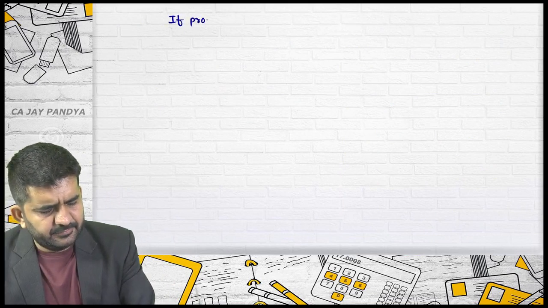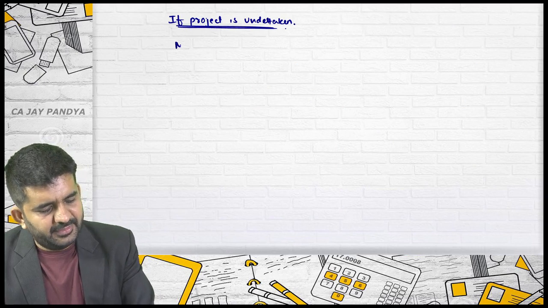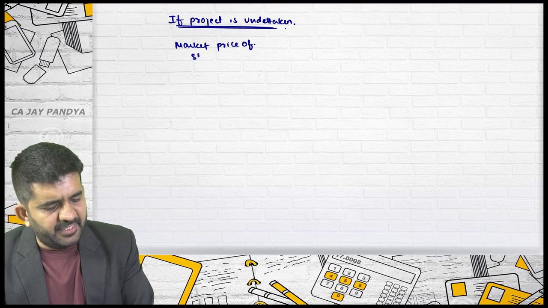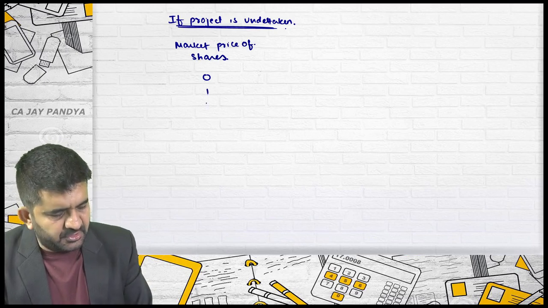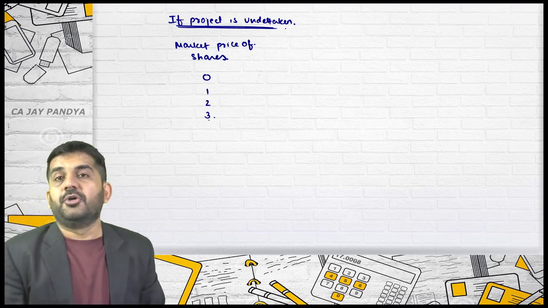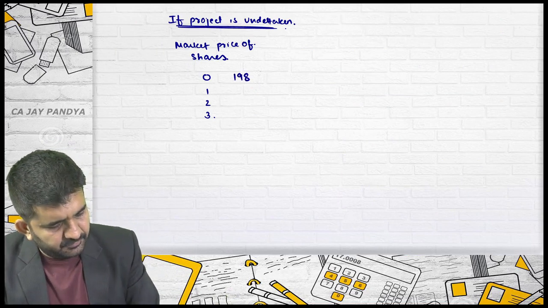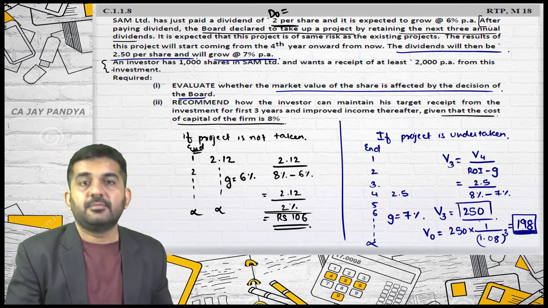Let me write down. If project is undertaken, then the market price of the shares at the end of 0 year, at the end of 1st year, at the end of 2nd year, at the end of 3rd year. 2 market prices I am knowing. At the end of 0 year it is 198 today, and at the end of 3rd year it is 250.